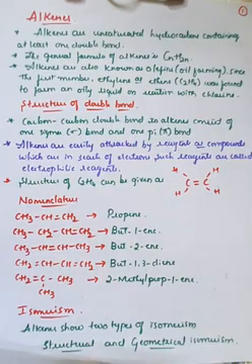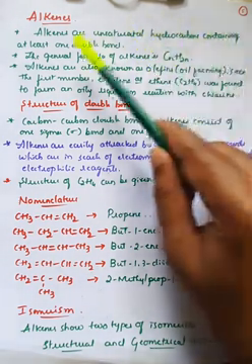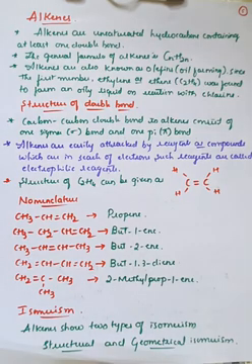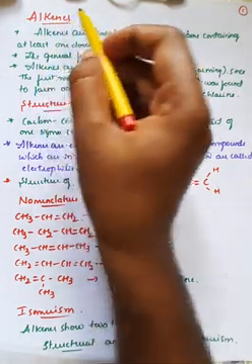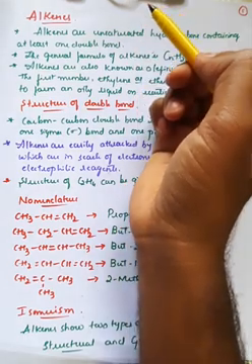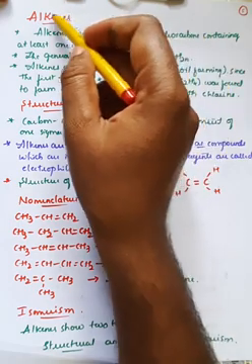So after the completion of the first part, that is alkanes, we'll move on to the next concept, that is alkenes. So alkenes are generally called unsaturated hydrocarbons containing at least one double bond. Observe here. Alkenes are ending with E and E. Alkanes were ending with A and E. That is a major difference, right? So here alkanes were ending with A and E and alkenes were ending with E and E.